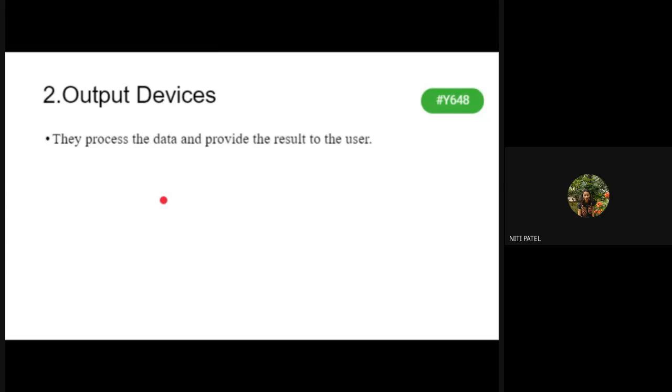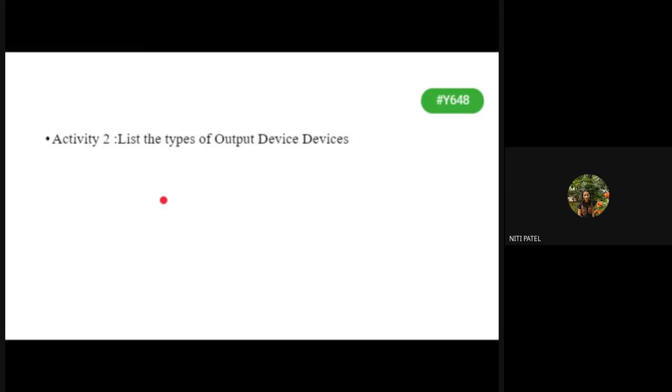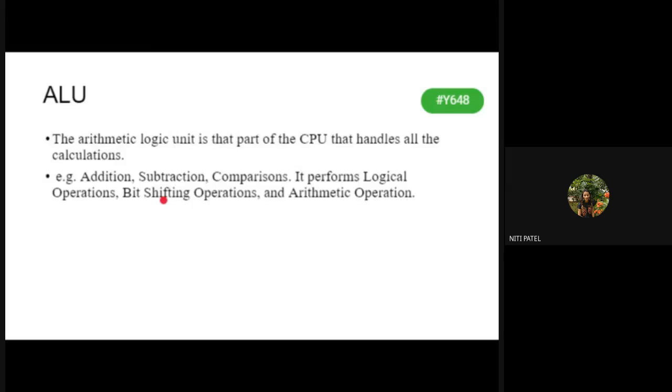Once the input is given and the processing is done, it is the responsibility of the output device to generate the result in the form of information to the user. We just saw the output devices: printer, plotter, microfilm, projector, monitor, speakers. All these are considered your output devices.